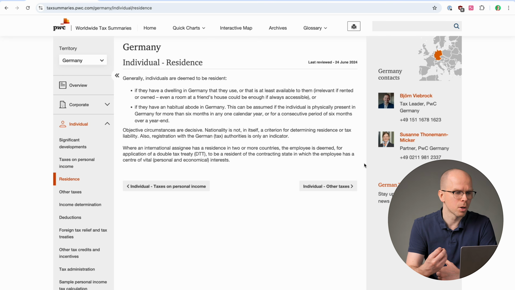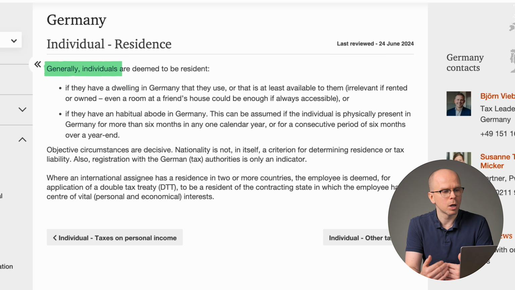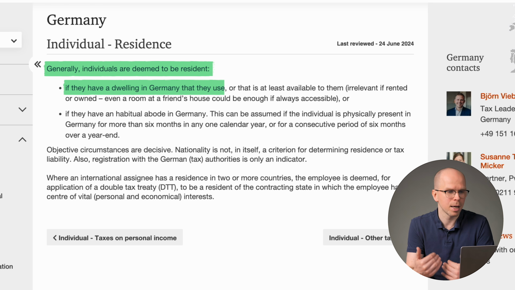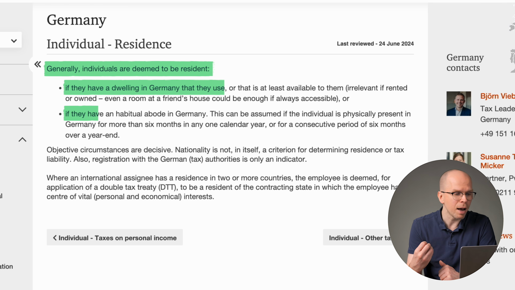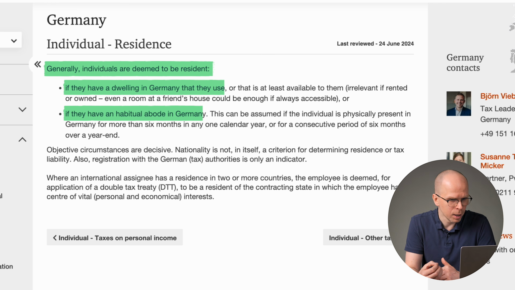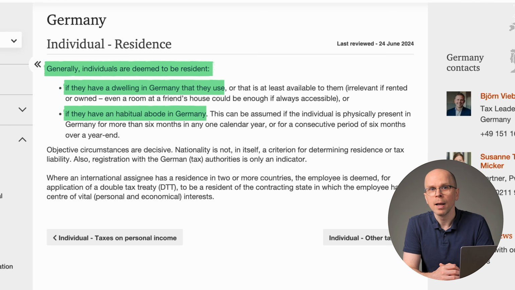And here we discover the rules. Generally, individuals are deemed to be resident if they have a dwelling in Germany that they use. Okay, so that's one criterion. Or if they have habitual abode in Germany, which usually means you spend at least half of the year in Germany. All right. Now, in Martin's case, he is living in Berlin, he's working in Berlin, he is almost certainly a German tax resident.